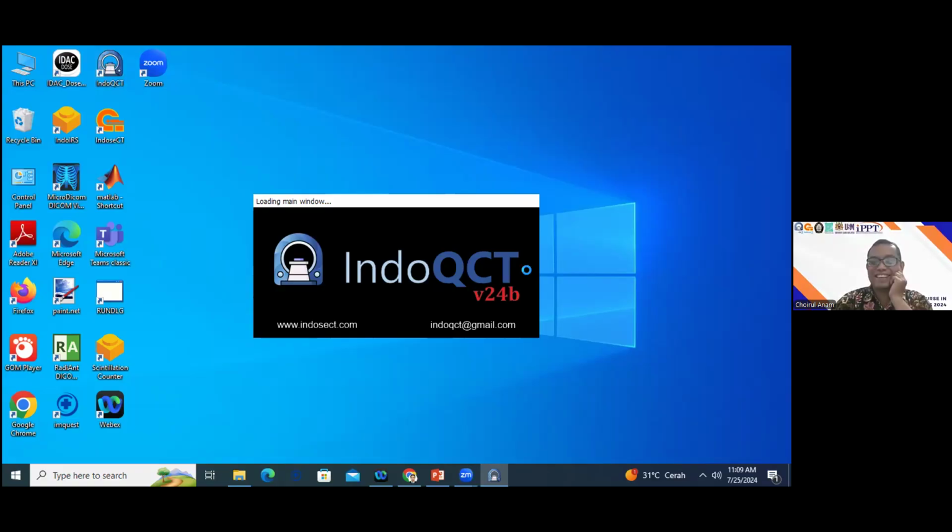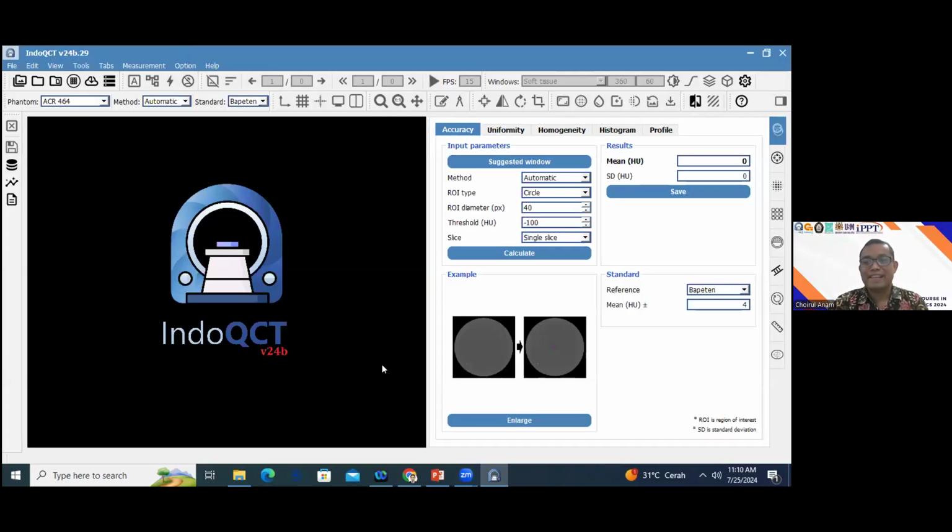Okay, we can continue. Yeah, we wait for a while until the QCT is set on our screen. Yeah, this is the graphical user interface of the QCT.